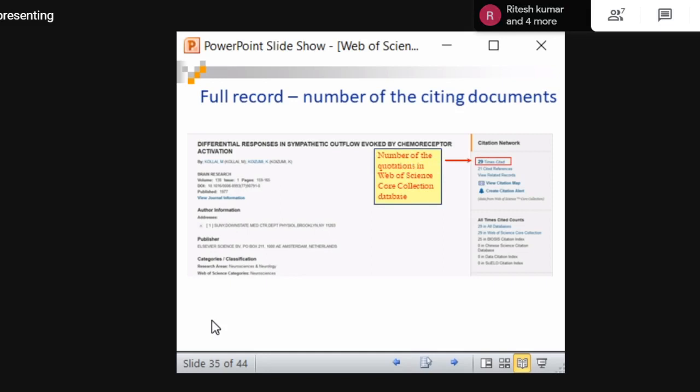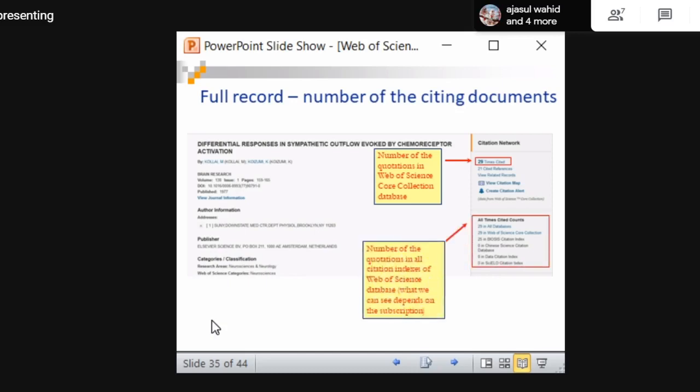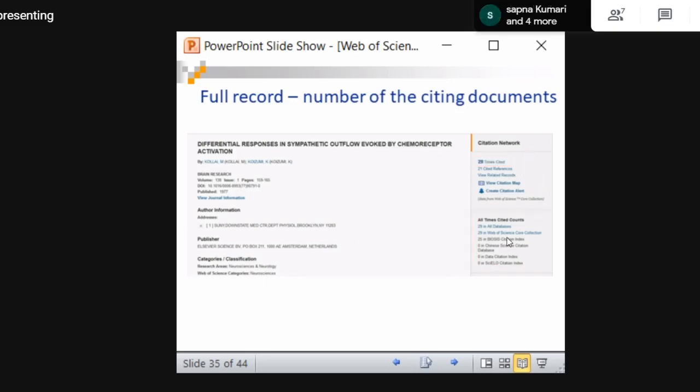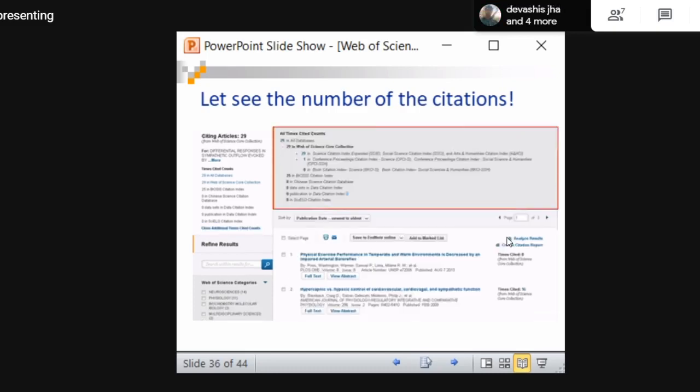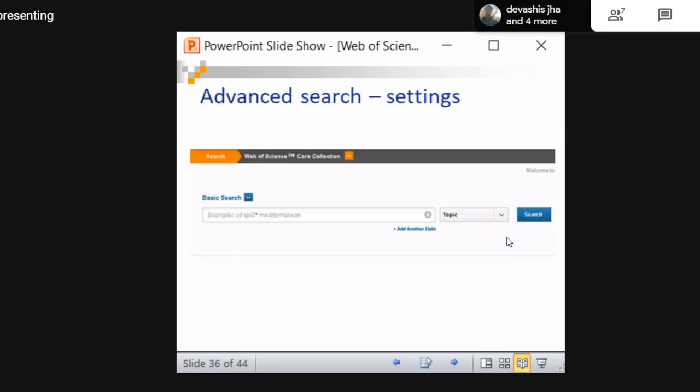So this is the number of citations in the Web of Science Core Collection database, and this is the number of citations in all other databases. Here both are the same: in Core Collection 29, other databases also 29. That means all the citations were received in Core Collection only. In other databases there are no new citations. So these are the citing articles, 29. I told you the difference between citing articles and cited references. So this is the detail about all time cited counts.